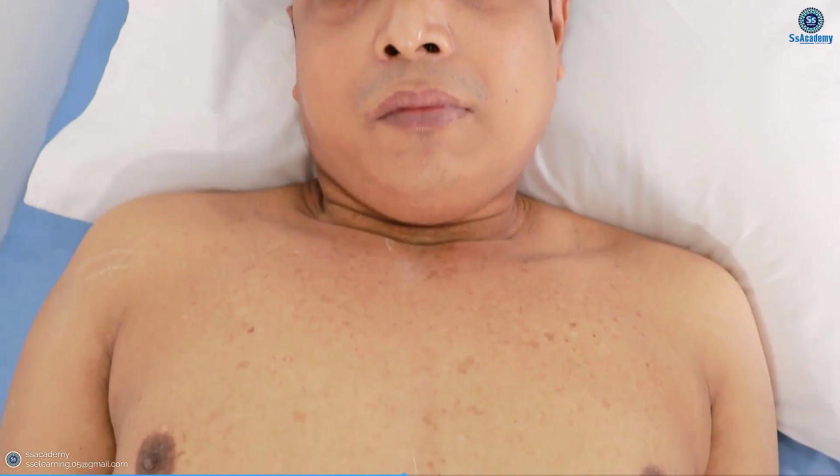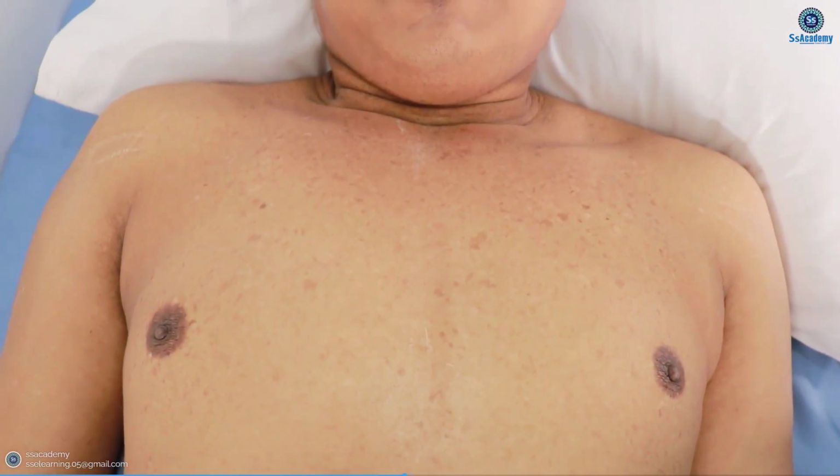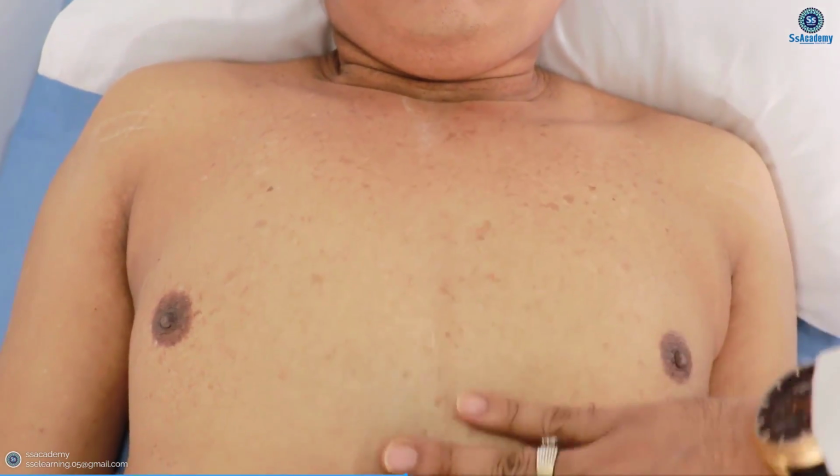You can see the face of this gentleman, and he has a really decreased need for shaving and also loss of body hair. And you can see the loss of body hair getting down. You see here, there is no hair at all.